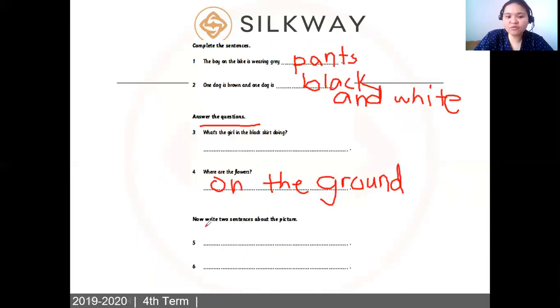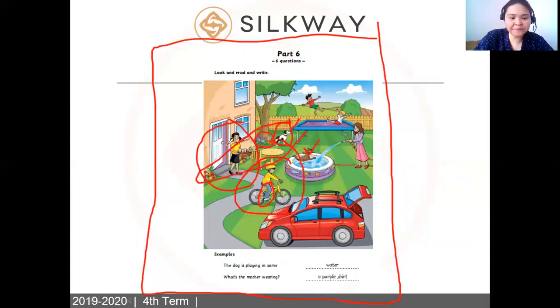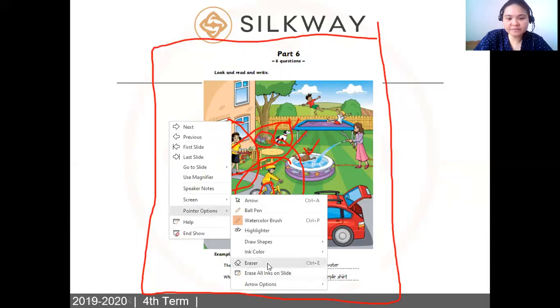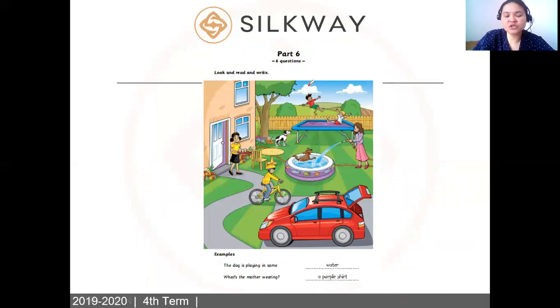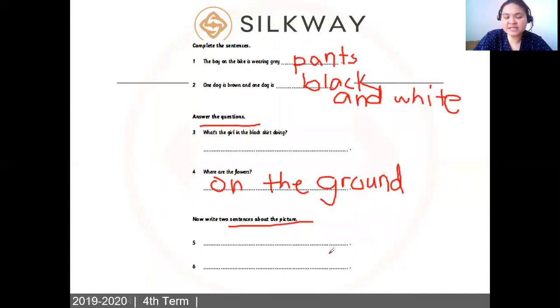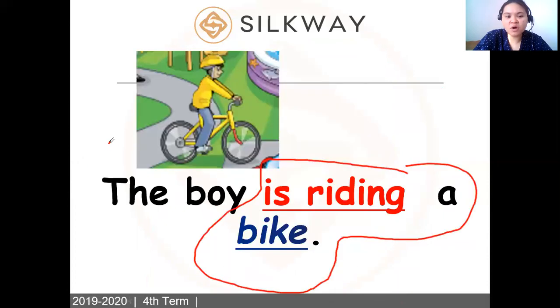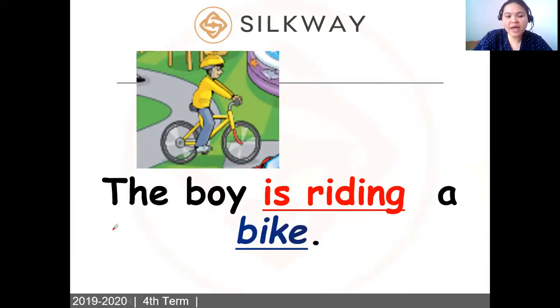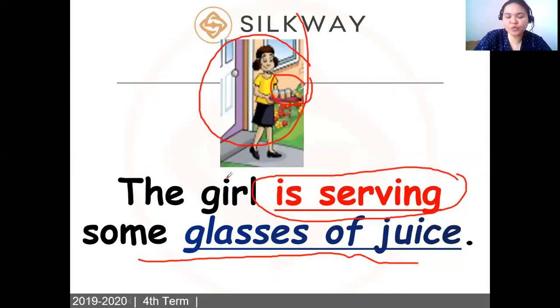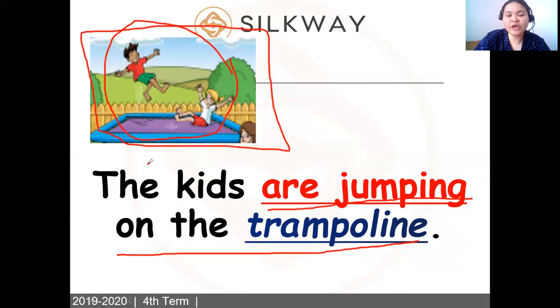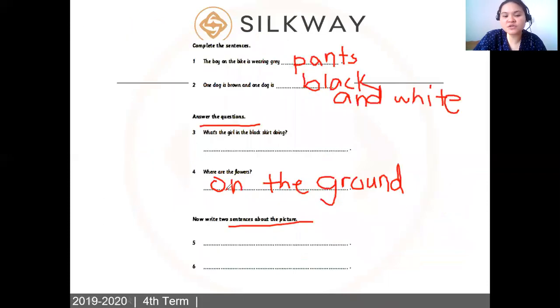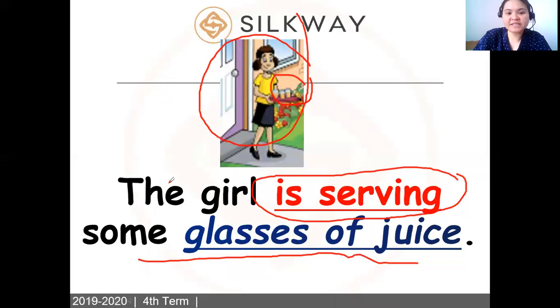What about this? Now write 2 sentences about the picture. So you can describe the picture and write 2 sentences here. You can choose from these ones. We actually had these choices, right? These sentences. So you can choose from here and all you need to do is to write in the blanks provided for number 5 and 6. So that is our sample test.